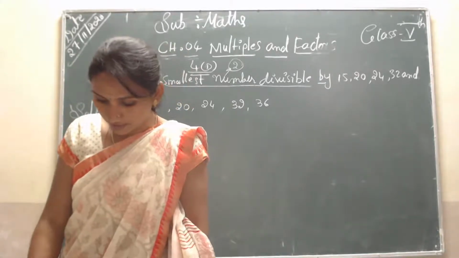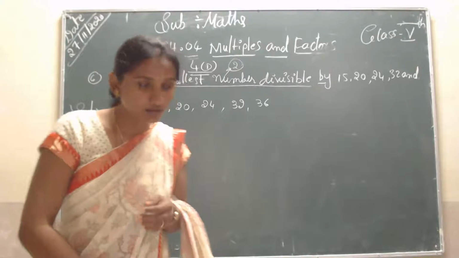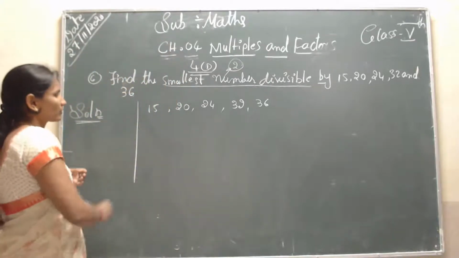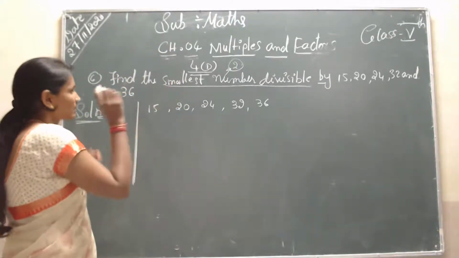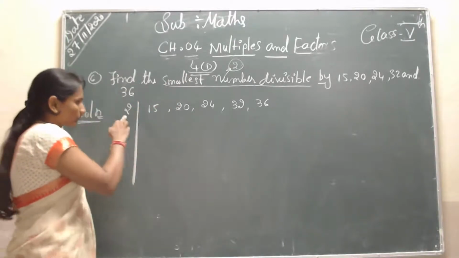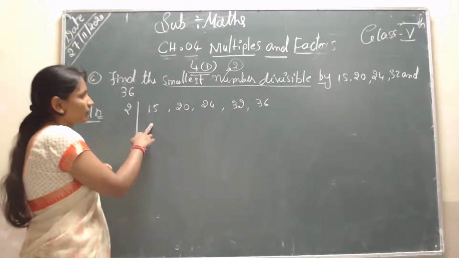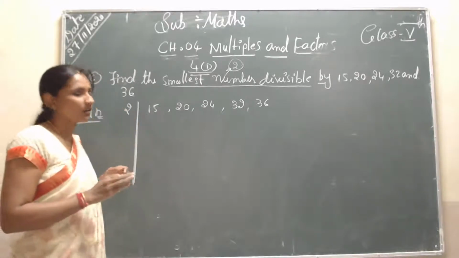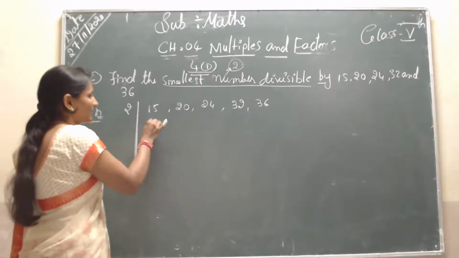So first, students, the common factor goes on the left. The common factor you don't take. As I already told, you have to take the smallest divisor, so that is 2. 2 divides 20, but not 15, because 15 is an odd number, so we have to write it as it is.